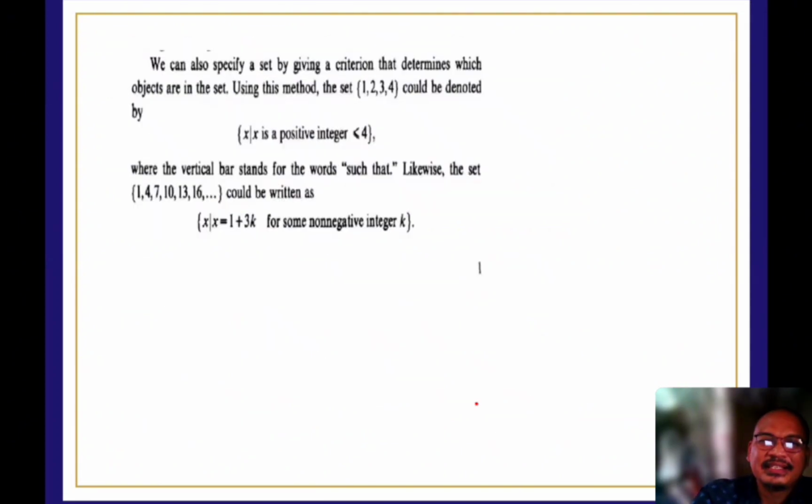Okay. Now, we can also specify a set by giving a criterion that determines which objects are in the set using the method. The set of 1, 2, 3, 4 could be denoted by an x such that x is a positive integer less than 4.